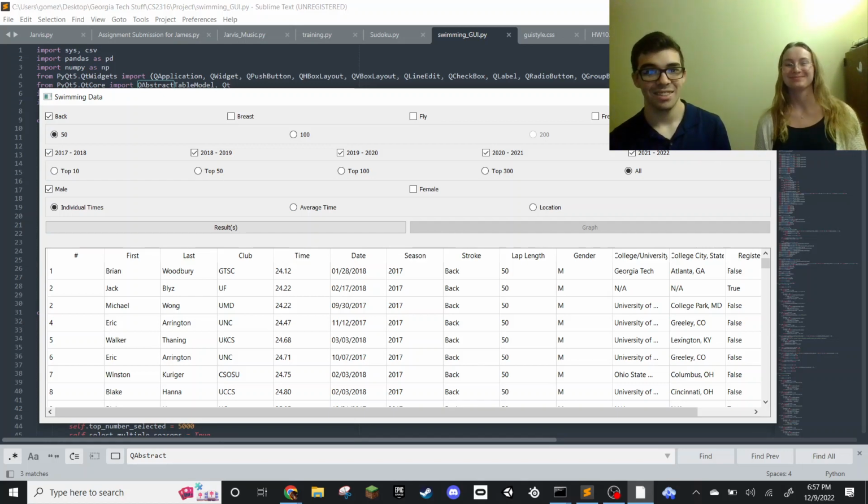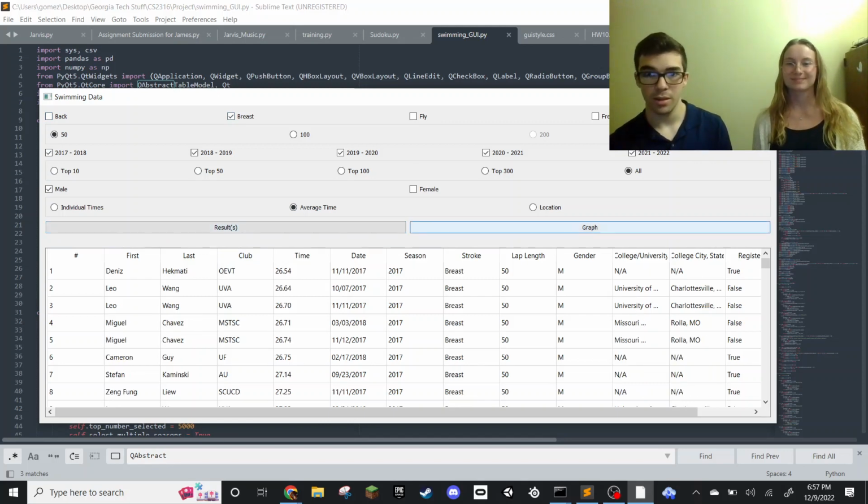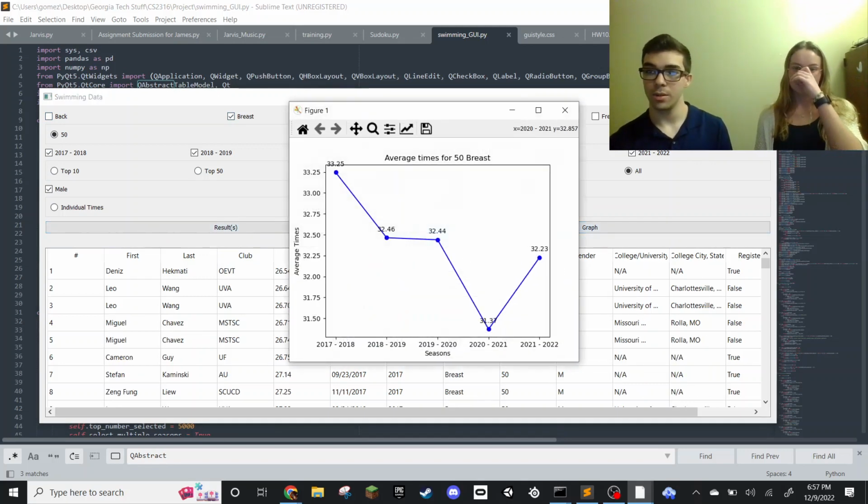It is. So another type of thing that I did is average time. If you select average time, same format. You can do multiple. I'll show you breast. I'll just change it to prove a point. If you click on results, it changes this, and then if you click on graph, it shows you a line graph of the average times for each season.